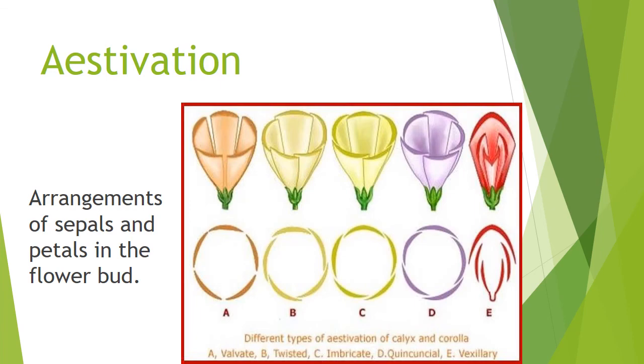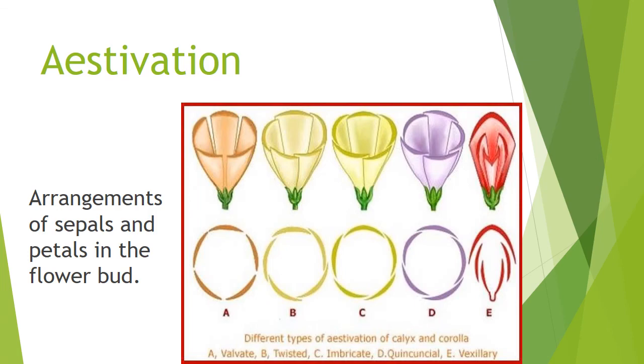So here, 5 types of aestivation are there. Look at this picture carefully. What are the types? There is a big difference between them, isn't there? First, the petals come one by one, just touching but not fused. In the second, one side is inside and another side is outside. In the third, one petal has both sides outside, another has one side inside and one outside, and another has both sides inside. So these are the differences between them.